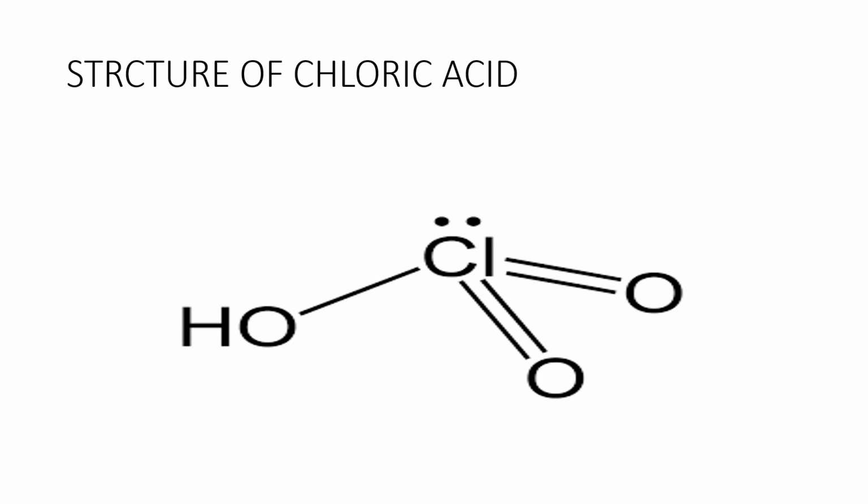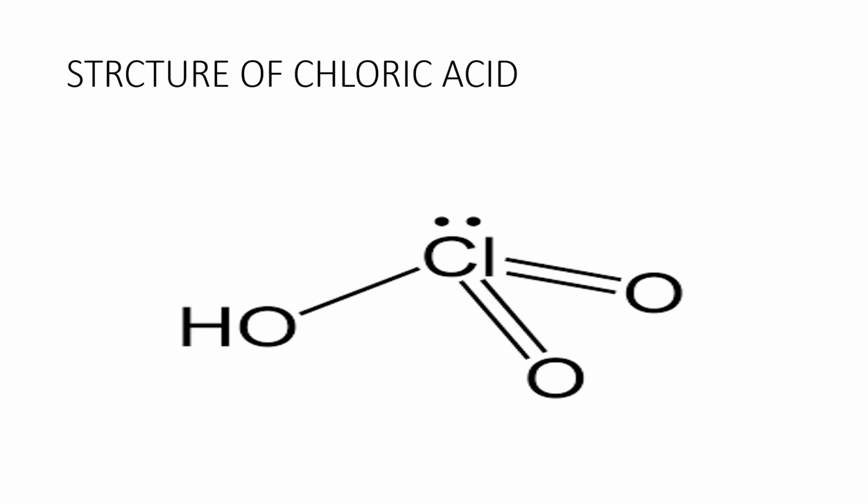Chloric acid, HClO3, is known as chloric acid. Here two oxygen atoms are attached to the chlorine with double bonds and one OH group is attached to the chlorine. On the central atom chlorine there is one lone pair of electrons. Hybridization is sp3.